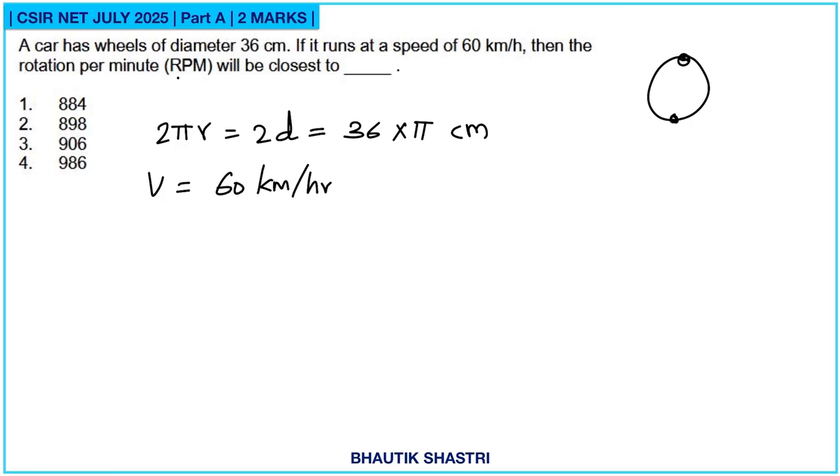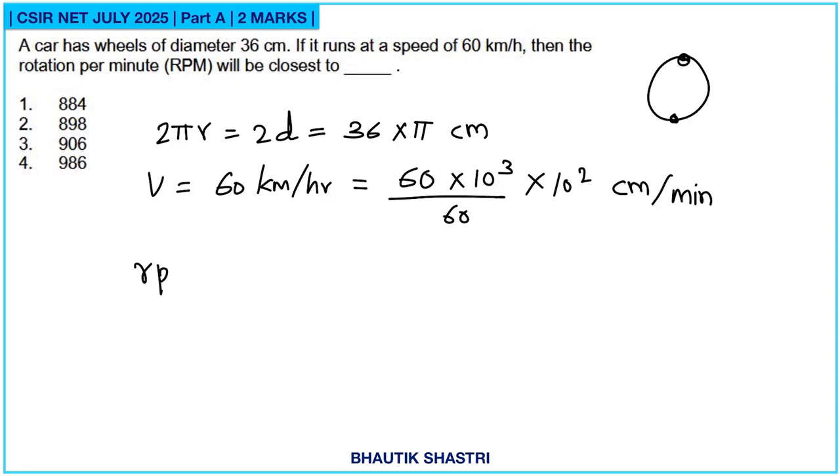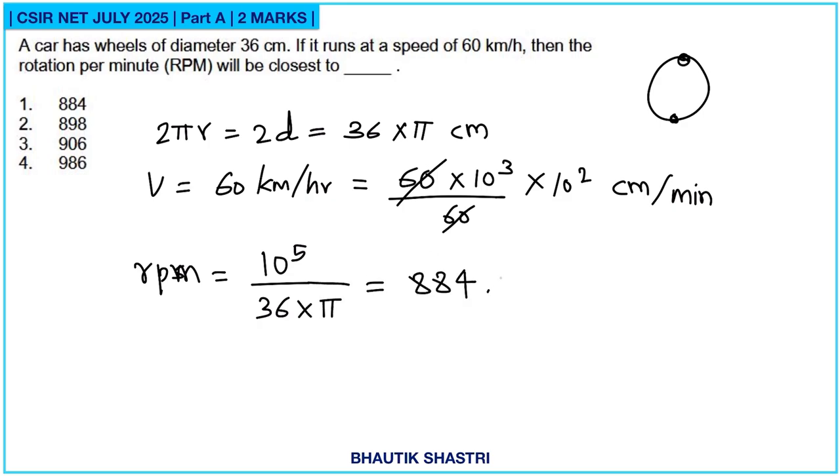We want our answer in rotations per minute. So this can be written as 60 into 10 to the power 3 meter divided by 60. So this will be meter per minute, but let's convert it to centimeter. So multiply by 10 raised to 2. So this will be centimeter per minute. Now this RPM, rotations per minute, will be speed by distance, which is 10 to the power 5 divided by 36 into pi, and this comes out to be 884.07. So option A is correct.